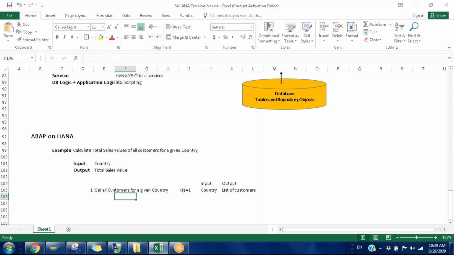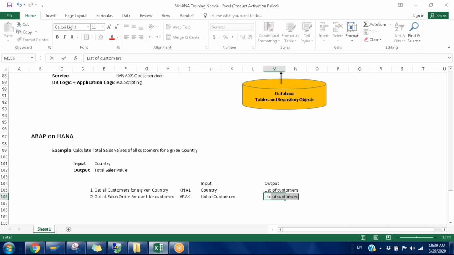Next one: get all sales order details, or sales order amount, for customers. This time the table is VBAK, the input is the list of customers, and the output is going to be a list of sales order amounts.